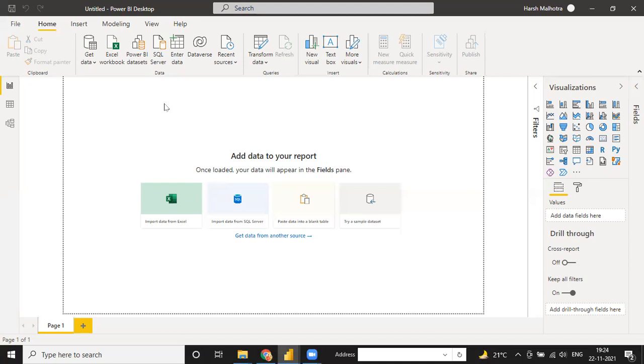Yes, but before the Power BI era, we were working in Excel. But right now, what is the market demand for Power BI? Why? All the things we can prepare in Excel also.